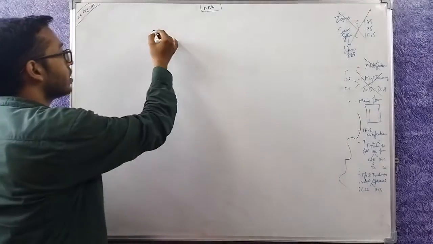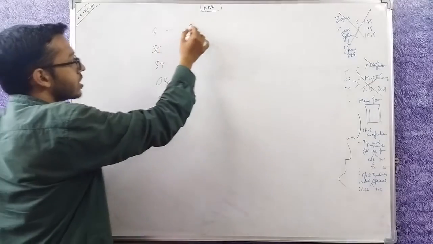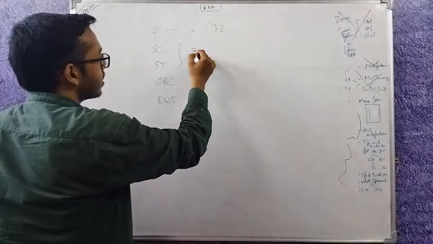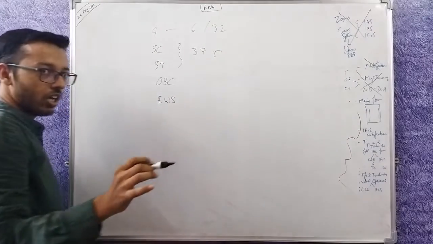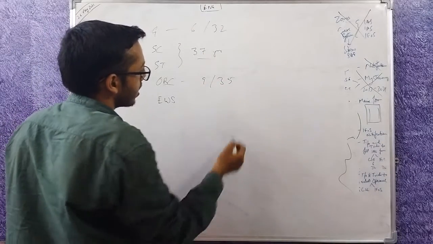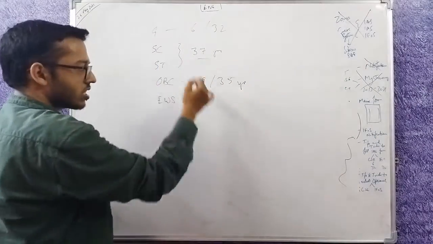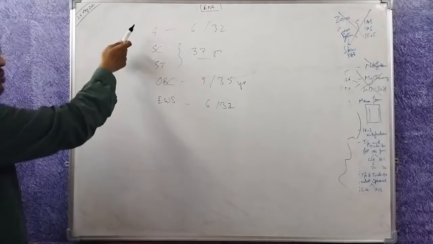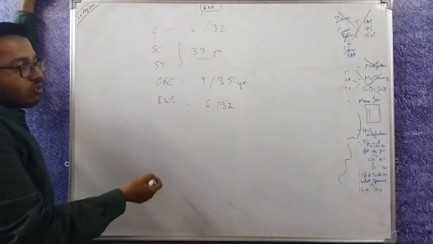I told you that a general category person gets 6 attempts or 32 years of age, whichever occurs earlier. For SCs and STs, there is only an age limit of 37 years. There is no attempt limit. You can keep on giving attempts till you reach 37 years of age. For OBC, there are 9 attempts or 35 years of age, whichever occurs earlier. EWS is the same as general, so 6 or 32. You can see the notification for details. Since I am from the general category, I am only sure about the general category. The rest I have read from the notification. This is known as vertical reservation.